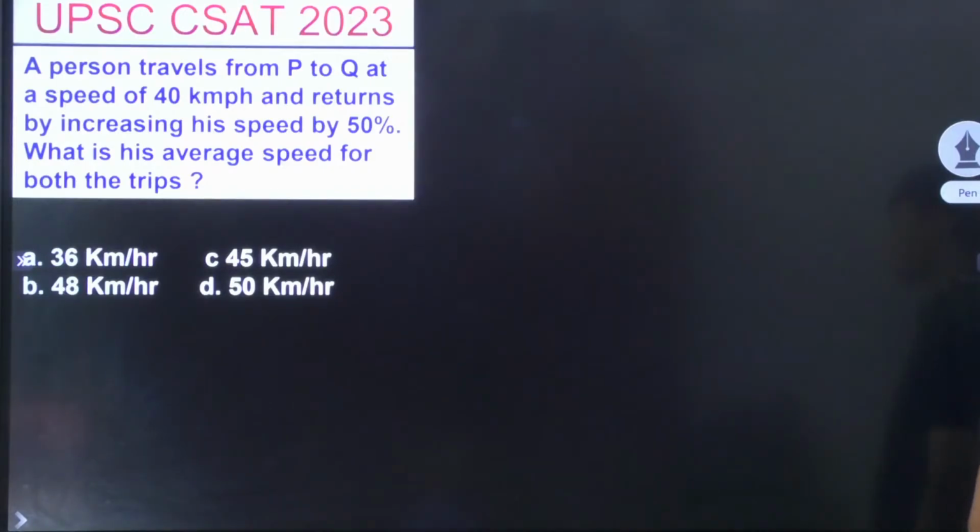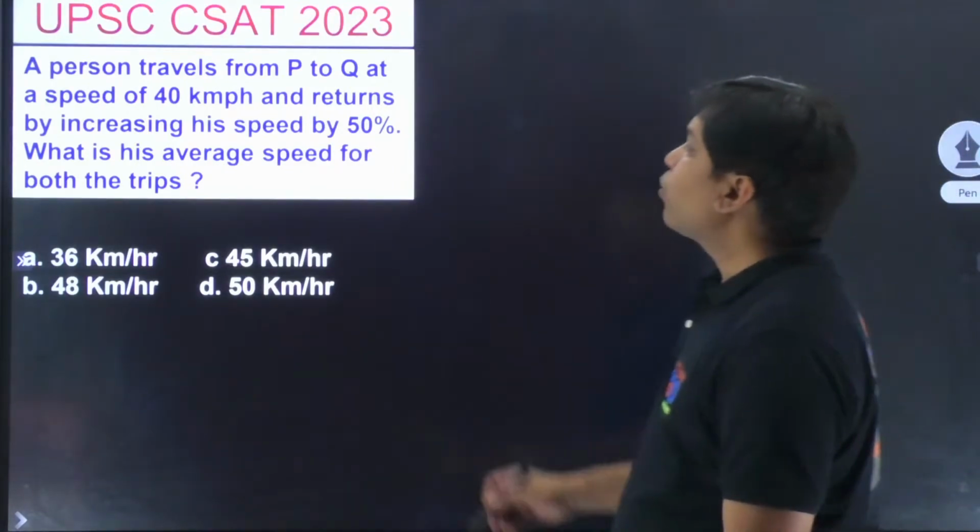Average speed. Somebody is getting the answer 48. What is it that you should be getting?